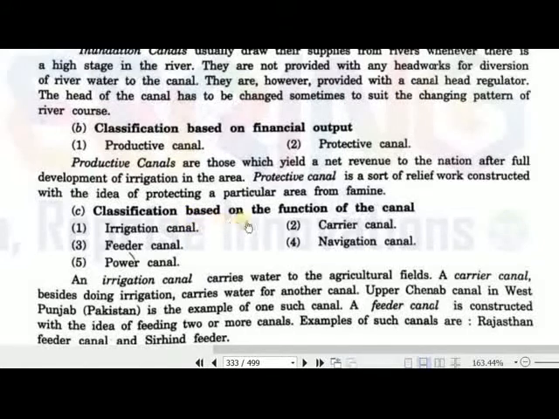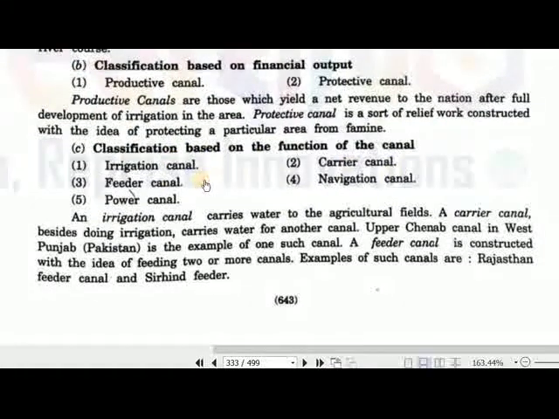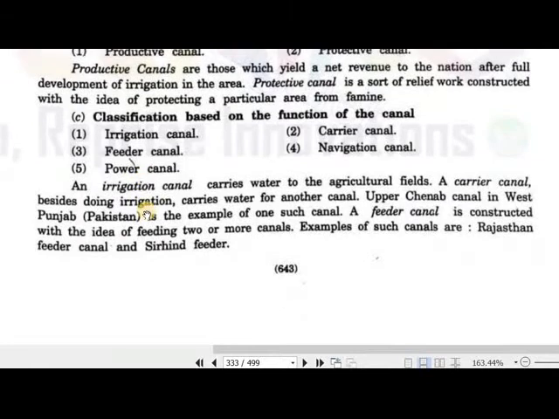And canals based on function are: irrigation canal, carrier canal, feeder, navigation and power canal. An irrigation canal carries water to the agriculture field. A carrier canal also provides the same function, and also carries water from one canal to another canal, or from one river to another canal. That can also be called a link canal. Upper Chenab canal is an example of this. And a feeder canal is constructed with the idea of feeding two or more canals. An example of such a canal in India is the Rajasthan feeder canal.